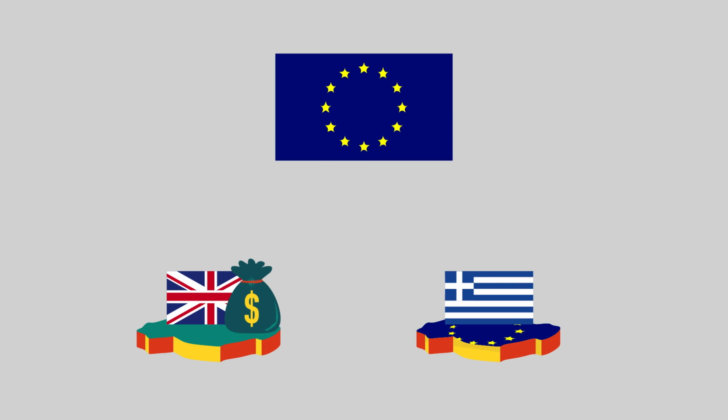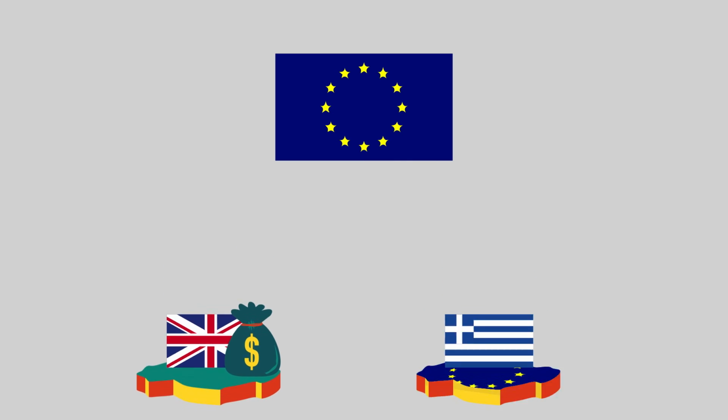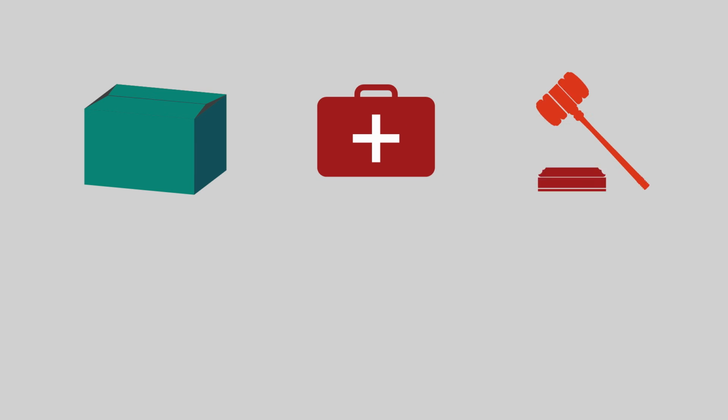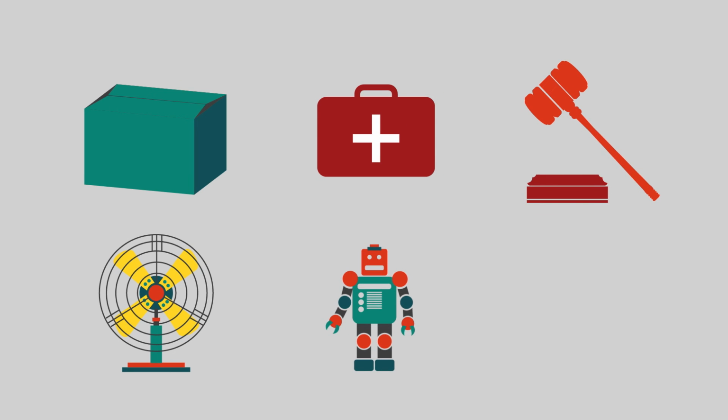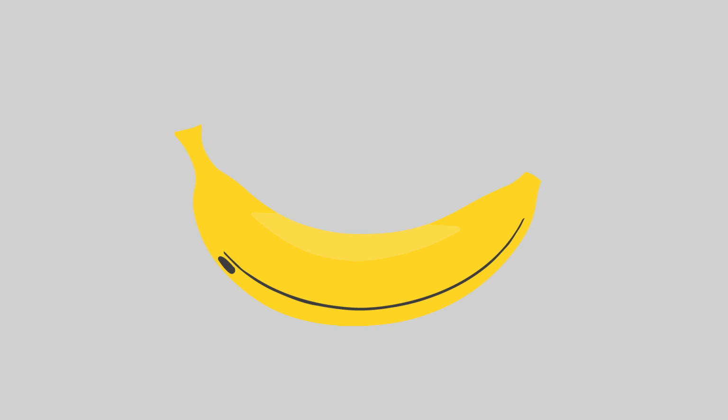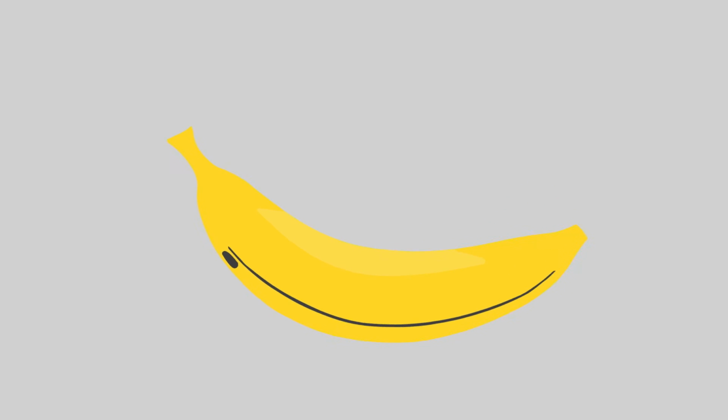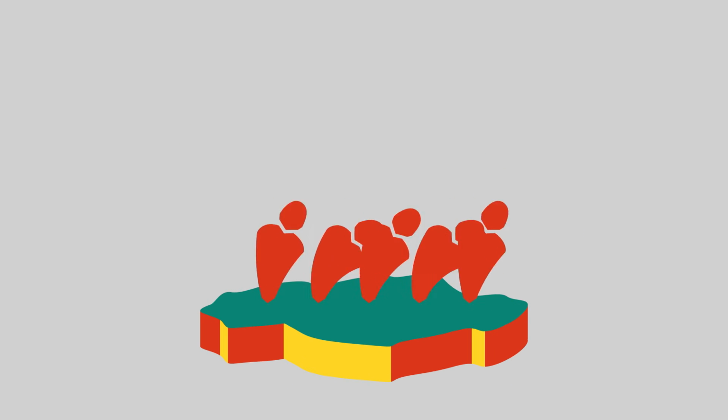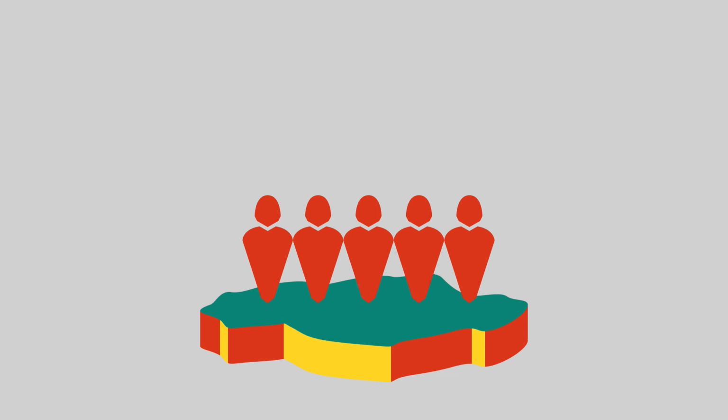However, the EU has a lot of restrictions imposed on the member states. Those restrictions apply to different fields, from trading, healthcare, laws, housewares, stationery to food. Even the shapes and camber angles of the bananas are restricted to a specific standard. Thus, leaving the EU allows you to make your own decisions based on your will.